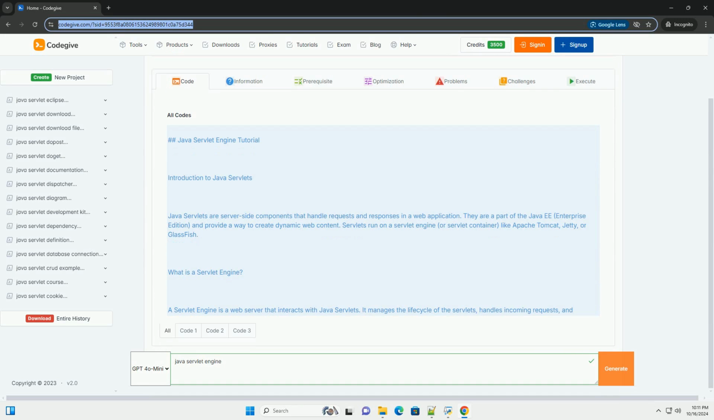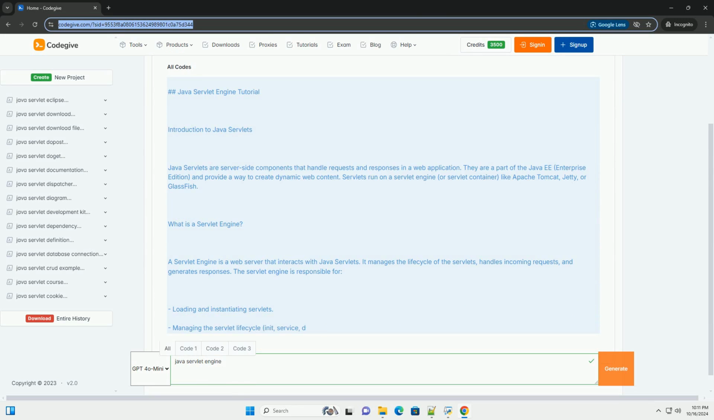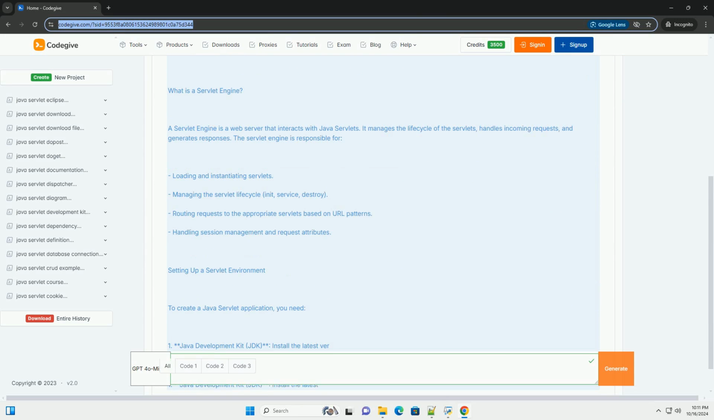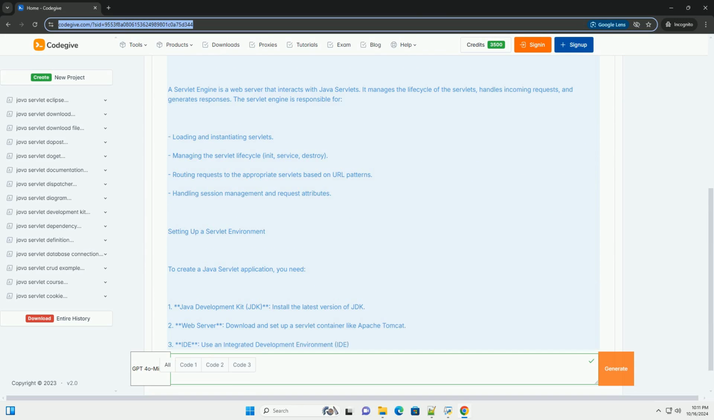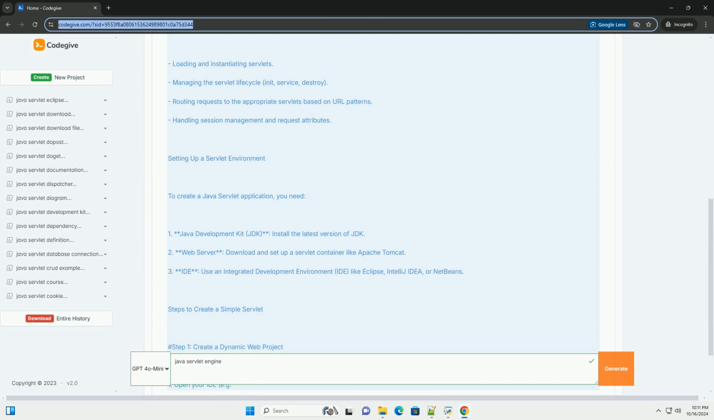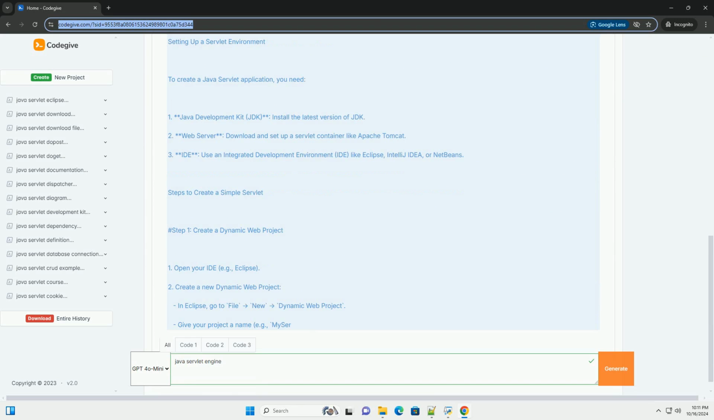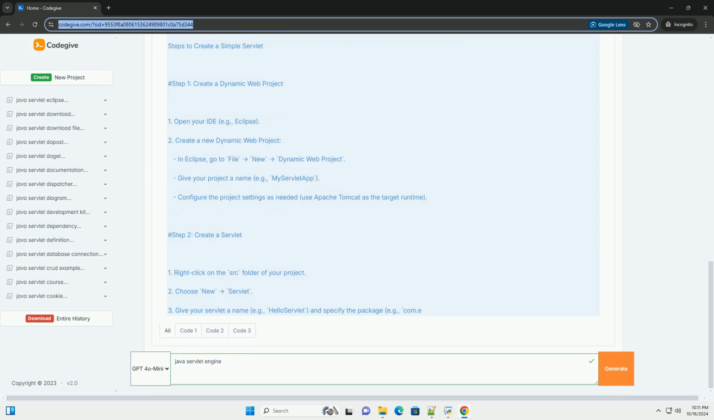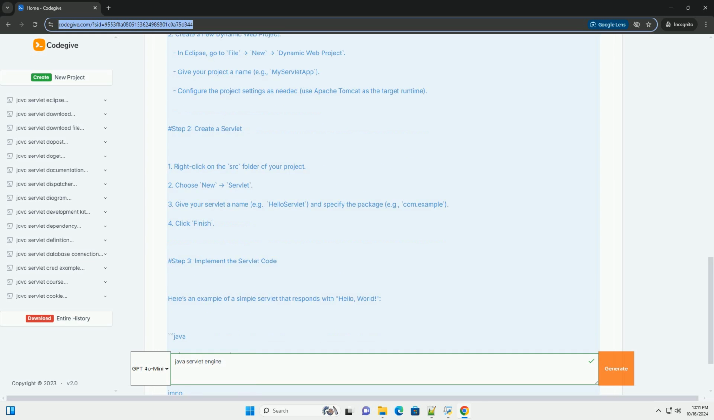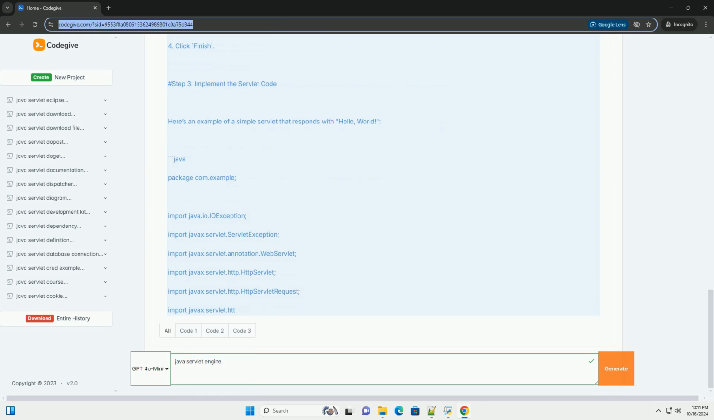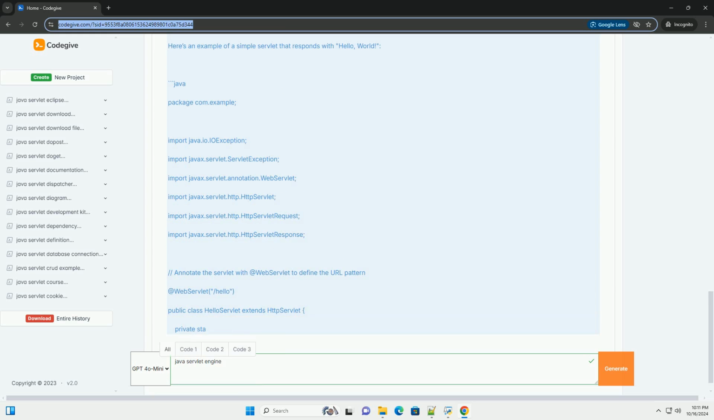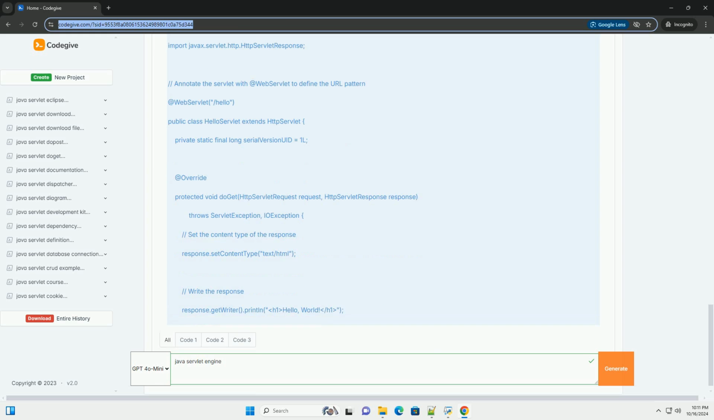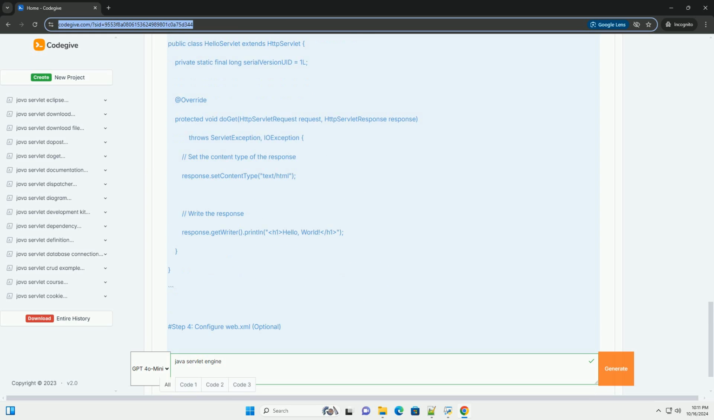Java Servlet Engine Tutorial. Introduction to Java Servlets. Java servlets are server-side components that handle requests and responses in a web application. They are a part of the Java EE (Enterprise Edition), and provide a way to create dynamic web content. Servlets run on a servlet engine, or servlet container, like Apache Tomcat, Jetty, or Glassfish.